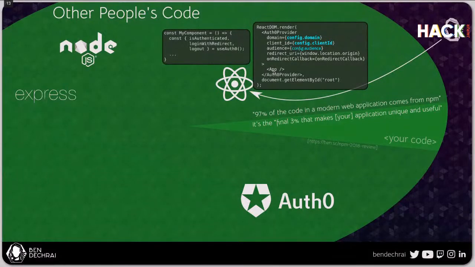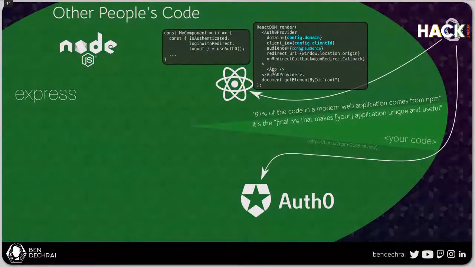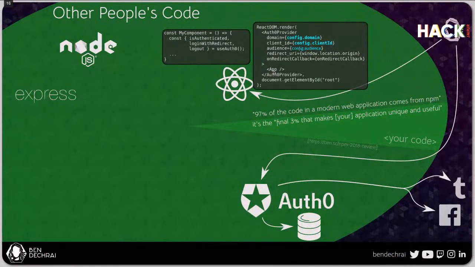So once the React app has determined that the person needs to be logged in, there's going to be a redirect and the user is going to go off to Auth0. And Auth0 is then going to allow them to create an account or log into an account based on a database that Auth0 stores. So you don't need to worry about making sure that the data is secured properly, that the passwords are hashed correctly. We'll manage all of that for you. You can even do something like a social login where you can use Auth0 to integrate your application with an authentication identity component, but then allow your users to log in with Google. So you don't need to implement the login with Google and the login with Twitter and the login with LinkedIn. That comes out of the box as part of Auth0.